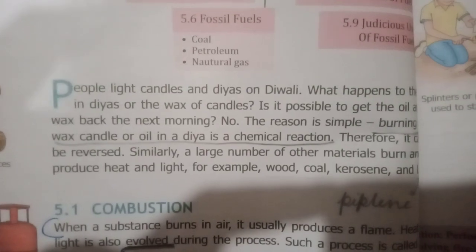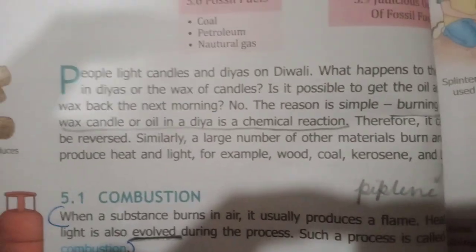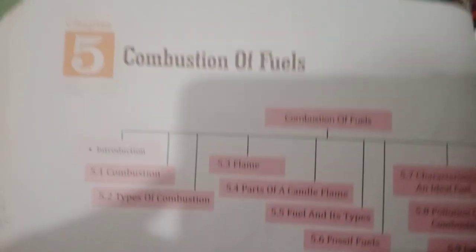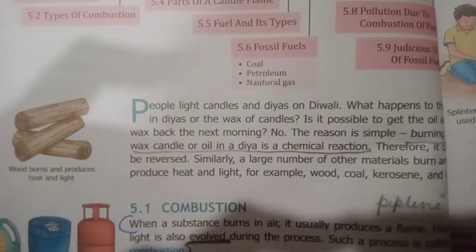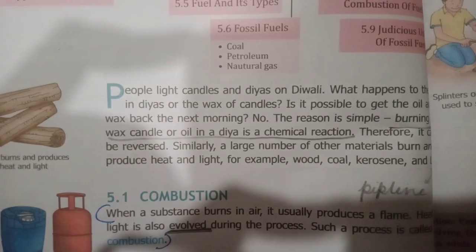Similarly, a large number of materials produce heat and light, for example wood, coal, kerosene. So I hope it is clear that combustion means burning. On Diwali, we burn candles and diyas, which have oil and wax inside them so that they heat up and burn. If we see the next morning, the diyas and the wax are gone. Why? Where have they gone? They are not gone, actually they are melted. So this is a chemical reaction that has taken place.